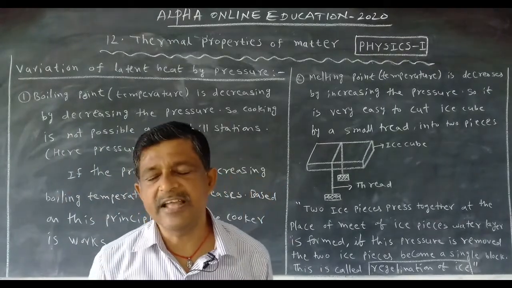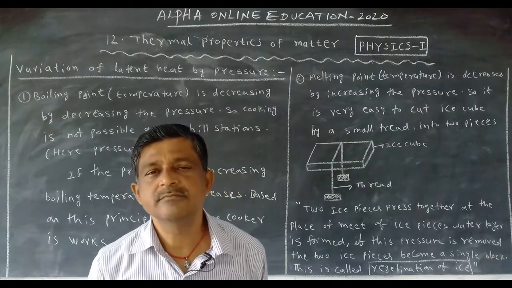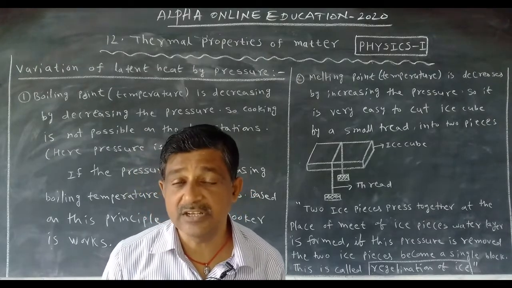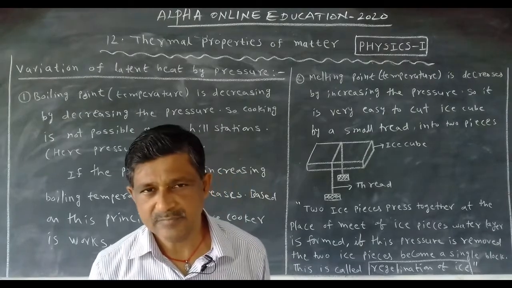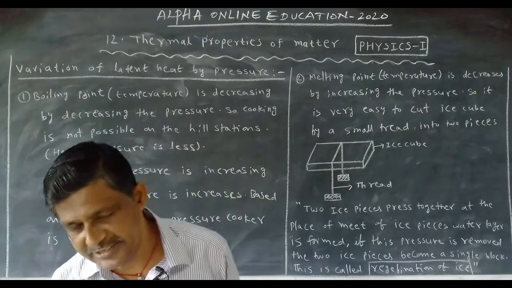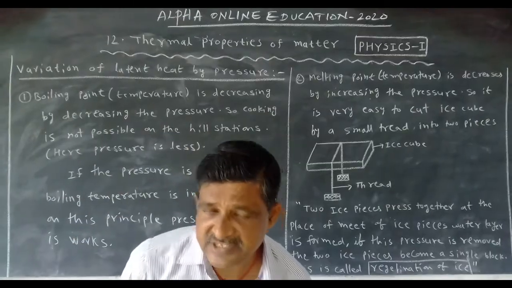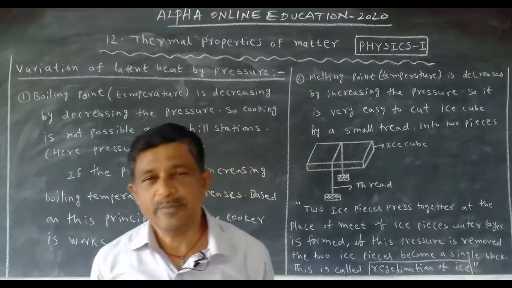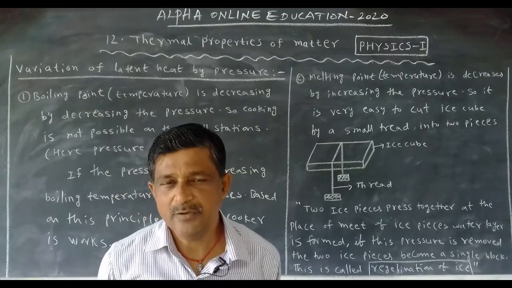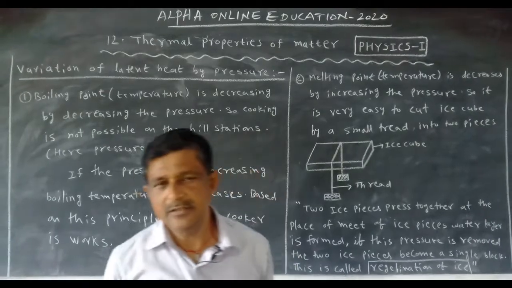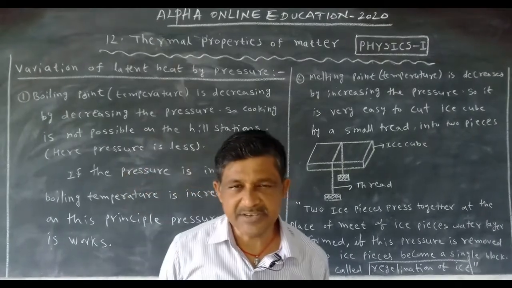The question may be like this: what about the pressure, and what about the boiling point? When the pressure increases, the boiling point increases. When the pressure decreases, the boiling point decreases. Okay? This is one of the topics. Next one, boiling point is completed. Next one is melting point.